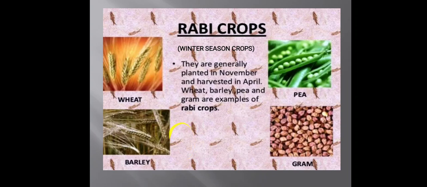First is the Rabi crop. Rabi, also known as the winter season crop. The plants of this crop are generally sown in November and harvested in April. So, the main examples of Rabi crop are wheat, barley, pea, and gram.